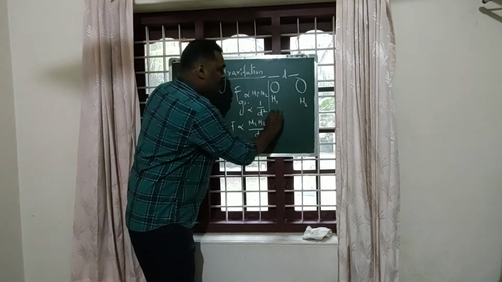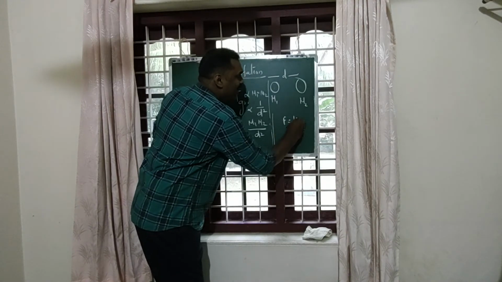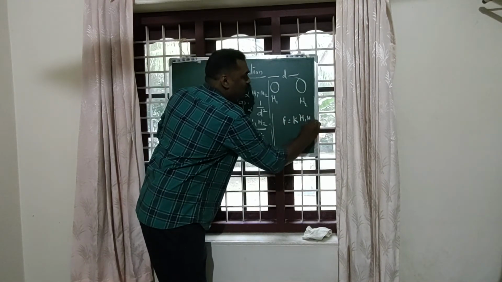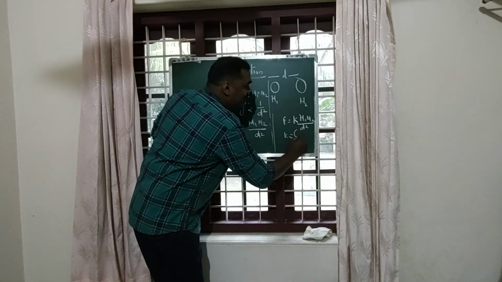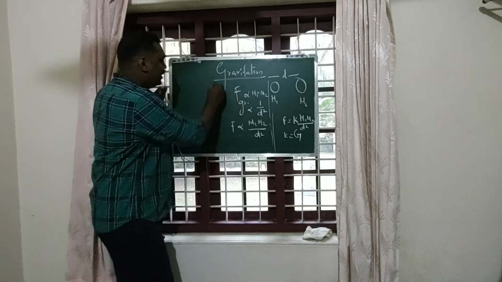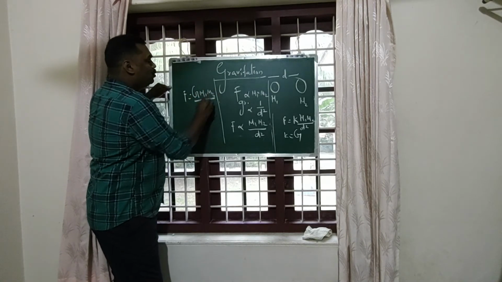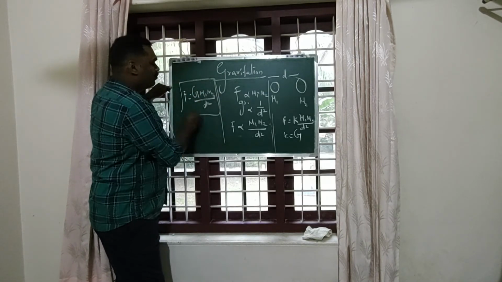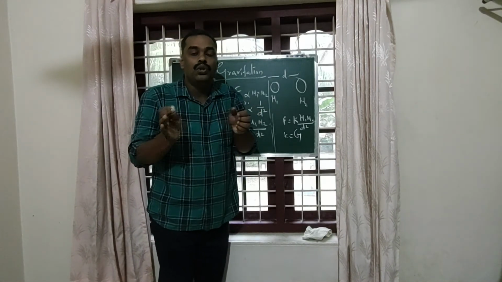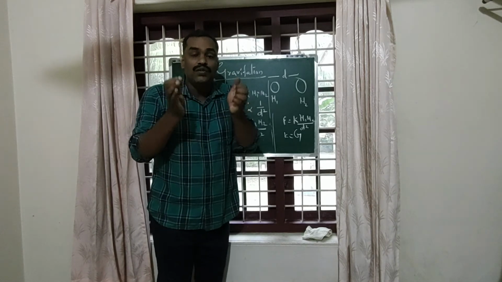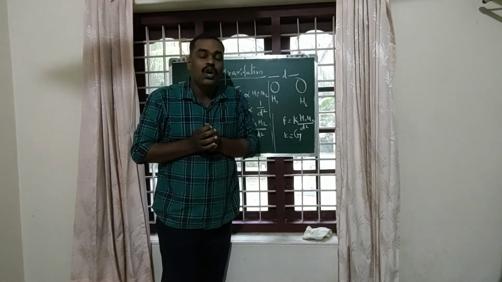And to avoid this proportionality, we use a constant, that is F equal to K into M1 M2 by d square. That K is known as G. So here, F equal to G M1 M2 by d square. This is the amount of force exerted between these two objects. This G is known as the universal gravitational constant.